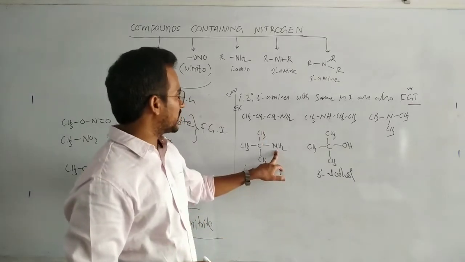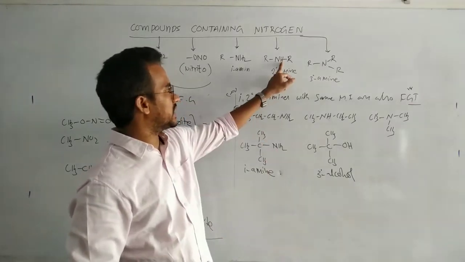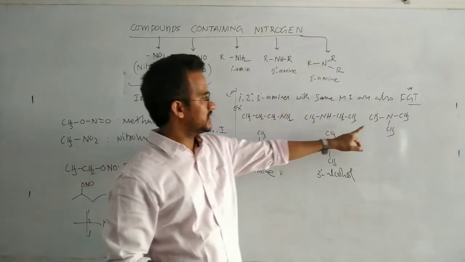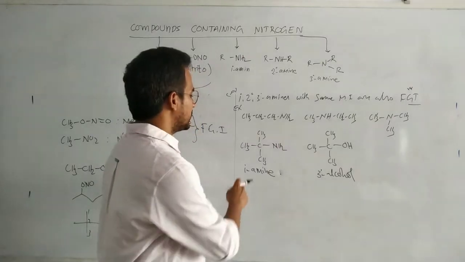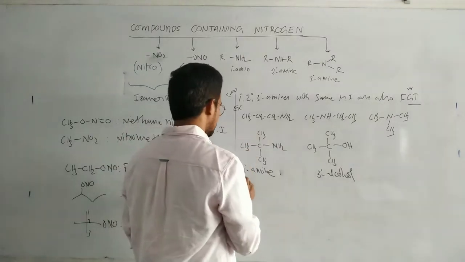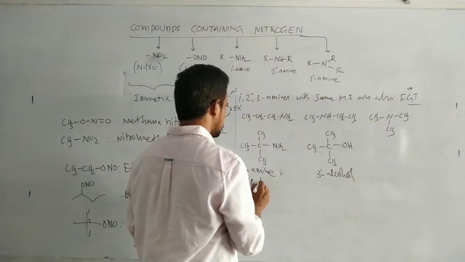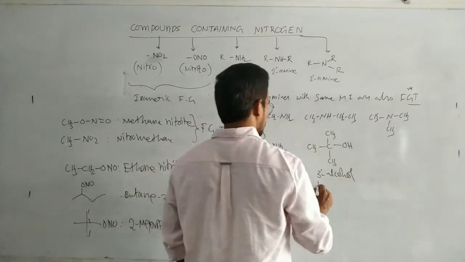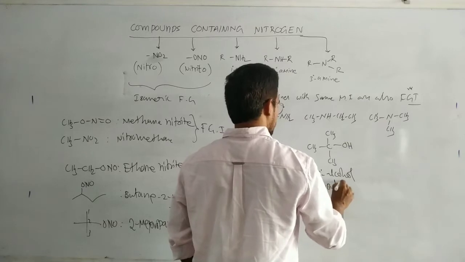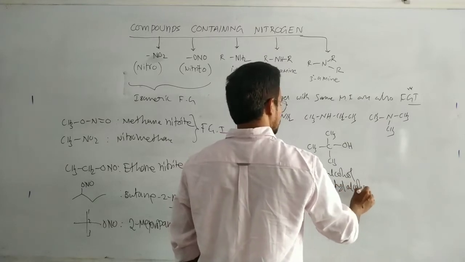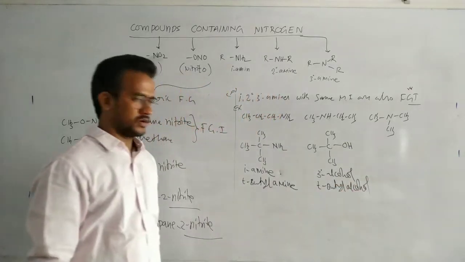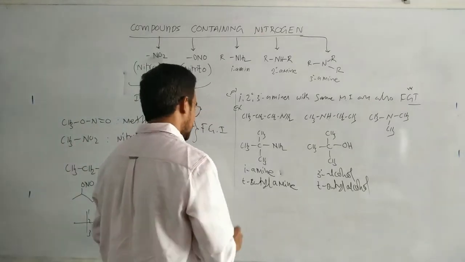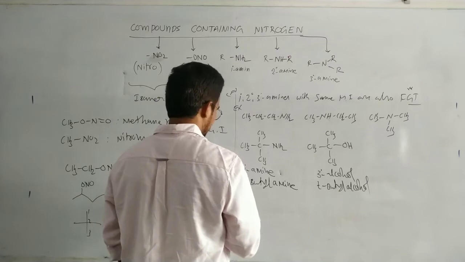NH2 is primary, NH is secondary, N only is tertiary. Of course, this one can be named as tertiary butyl amine, and this one as tertiary butyl alcohol. Okay. So let us discuss the naming of the amines.